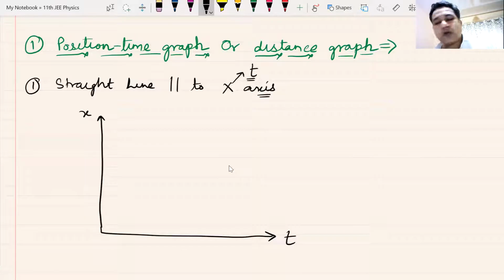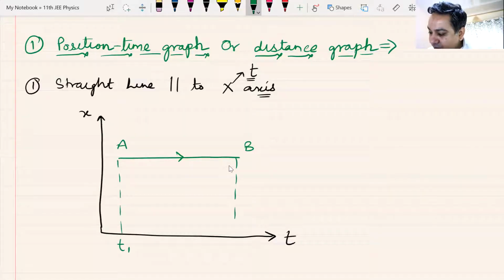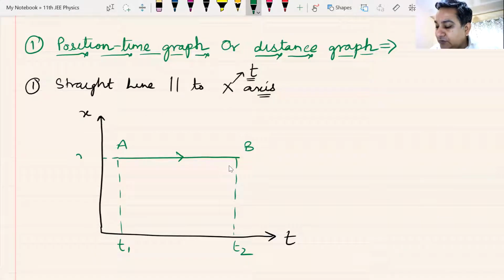We are just plotting the position in terms of an axis. Now, how does the graph look like? It's a graph which is parallel to the x-axis. The graph just looks like this. These are the 2 points, A to B. At point A, the time is t1. At point B, the time is t2, but the position remains the same and the position is x.